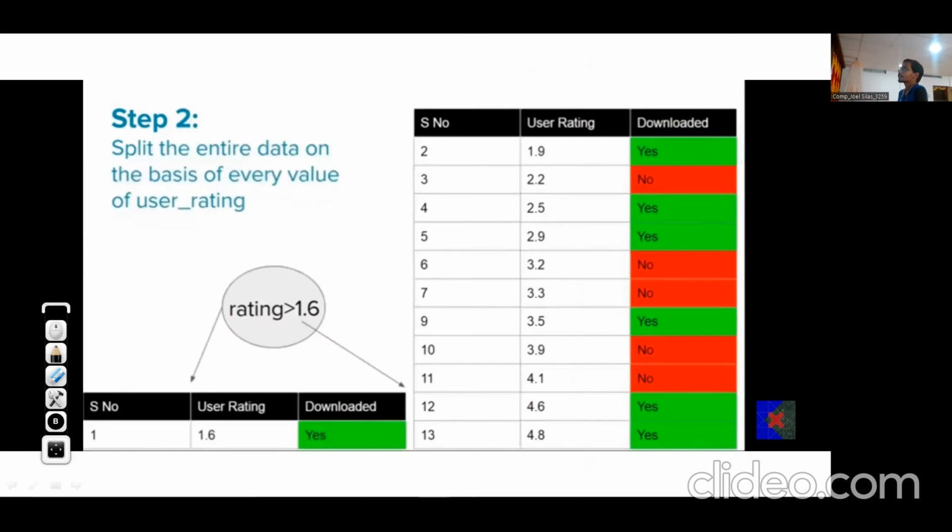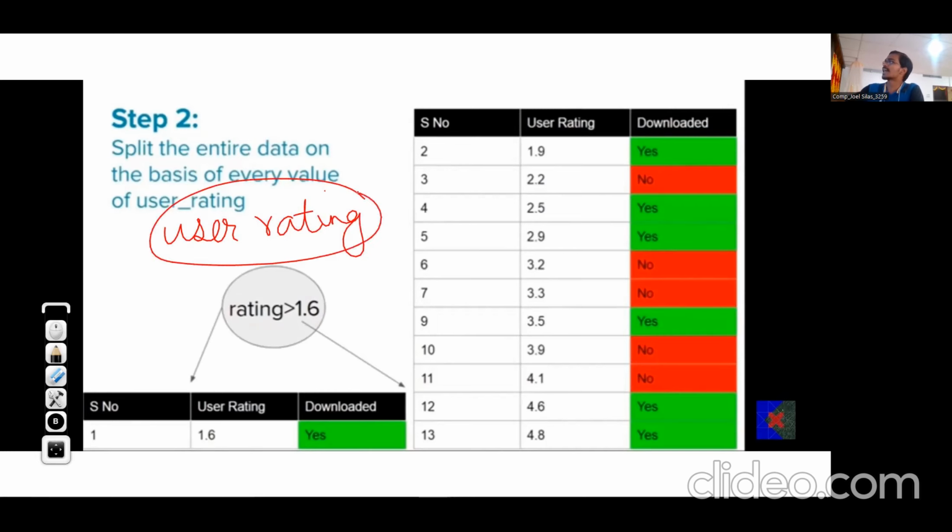Second step will be to split the entire data set on the basis of every value of the particular feature that you have selected. Suppose we have selected user rating as the feature. What are its categories?